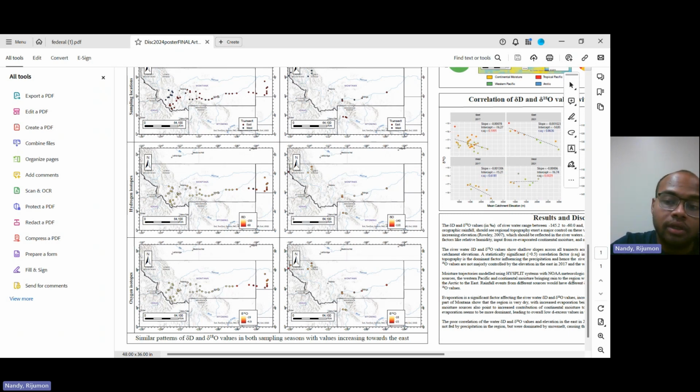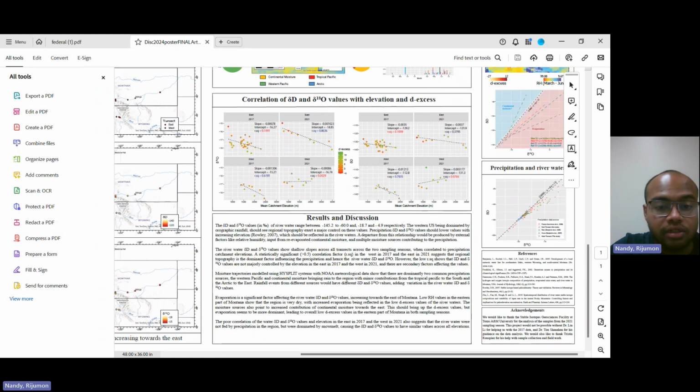The second thing we wanted to understand was how the del 18 and the del D values are varying with elevation. Elevation has seemed to be a major contributing factor of these values all across different parts of the world. We wanted to see if it's the same case here. In general, we should get a negative correlation where higher elevation means lower del 18 and del D values. So we did that correlation over here. However, what we did see is, in most cases, very low correlation values. So there is little to no correlation at all.